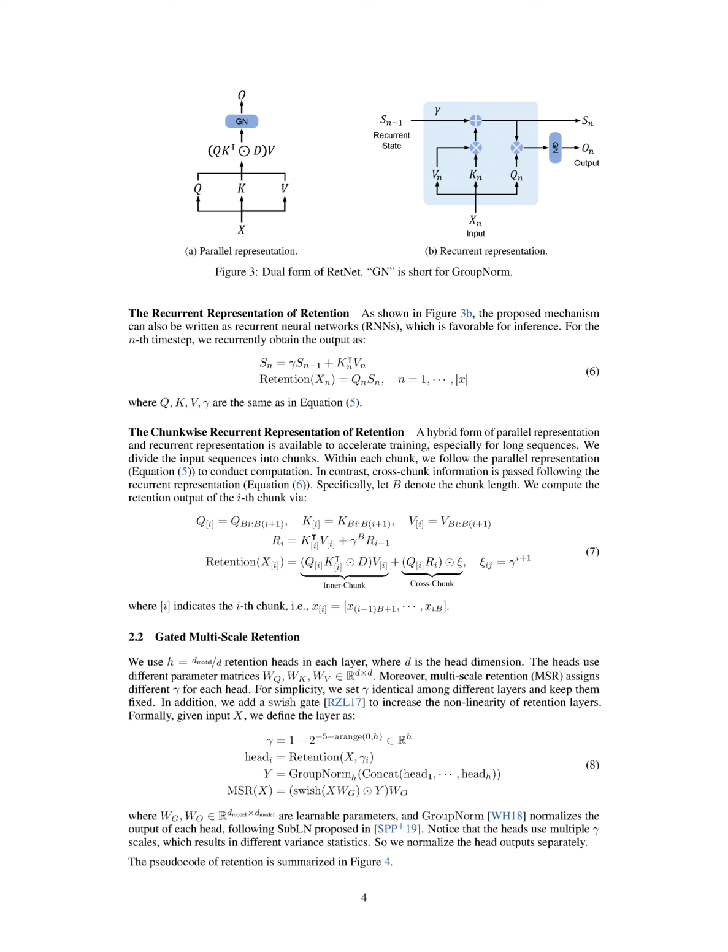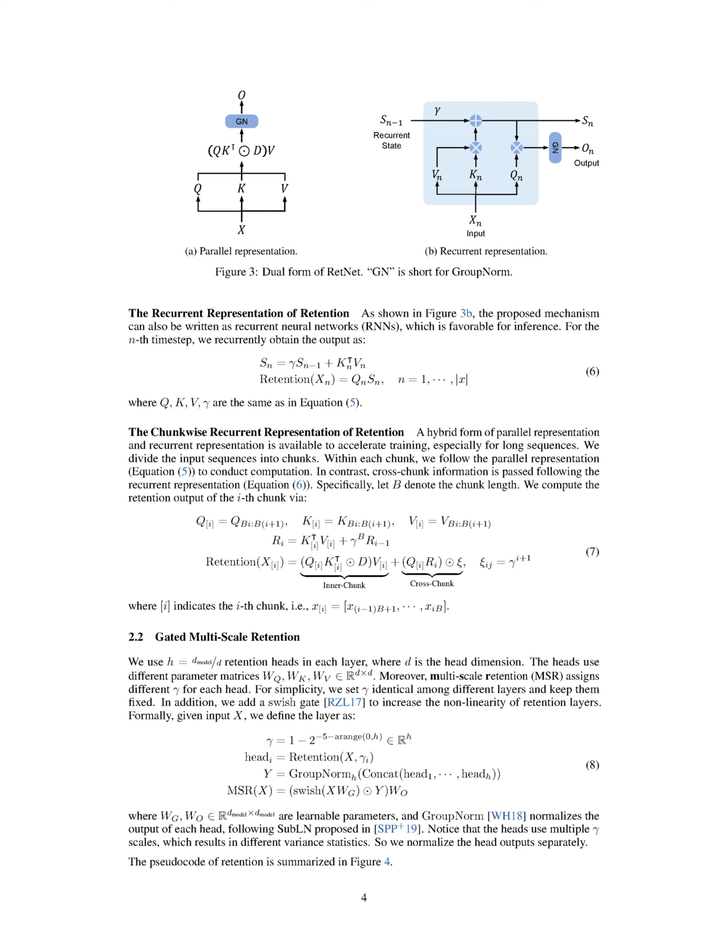To accelerate training for long sequences, a hybrid approach combining parallel representation within each chunk and recurrent representation for cross-chunk information is used. Section 2.2 Gated Multiscale Retention. In this section, we discuss the concept of gated multiscale retention. We use a certain number of retention heads in each layer, which is calculated by dividing the model's dimension by the head's dimension. Each head uses different parameter matrices, and multiscale retention assigns a unique gamma value to each head.